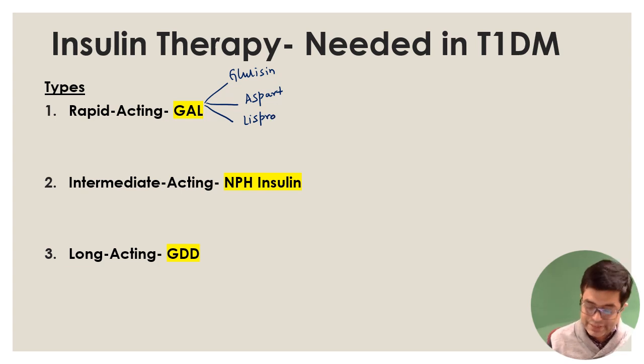Why do we call them rapid acting? Because in all these rapid acting insulins, the onset of action is within 10 to 15 minutes.